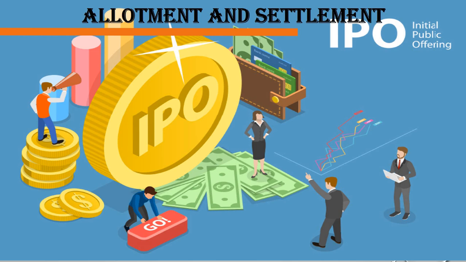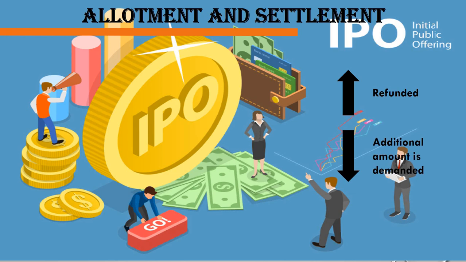And if any investor is not allotted any share, whatever amount they have paid at the time of bid will be refunded. And if any investor is allotted shares and has paid more amount, then the excess amount will be refunded. And if the investors have paid less amount, the difference will be demanded. So that means the company is going to demand the additional amount.